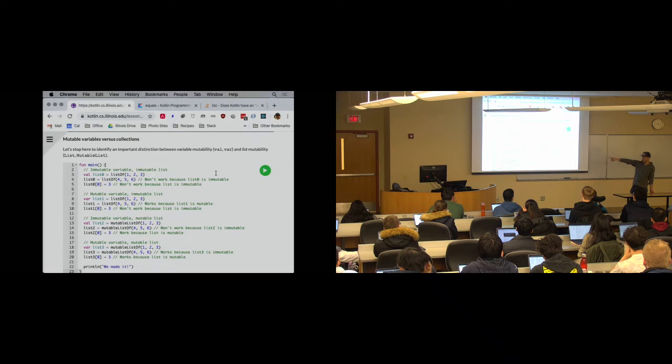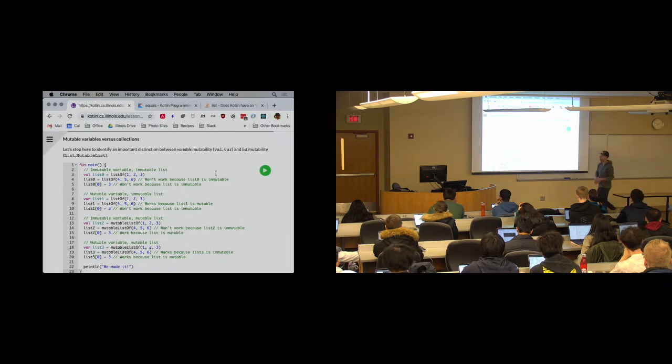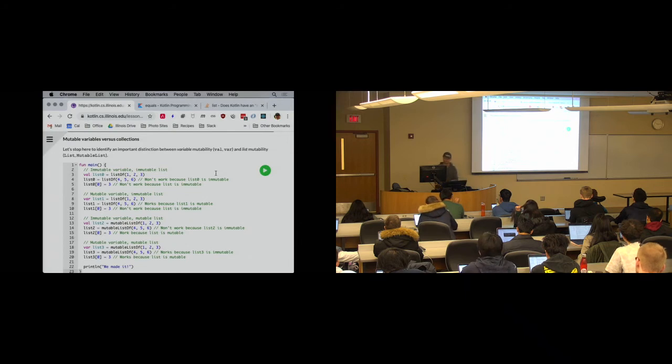Line 12, now I've got an immutable variable, mutable list. So I can't run line 14 because I can't change the value of the variable, but I can run line 15 because I can modify the list. The list was created using mutableListOf. Last example is everything's mutable. So I can both modify the values inside the collection and change the collection that the variable refers to.